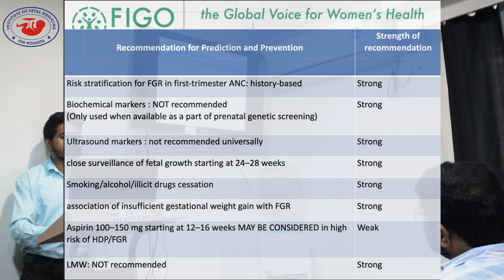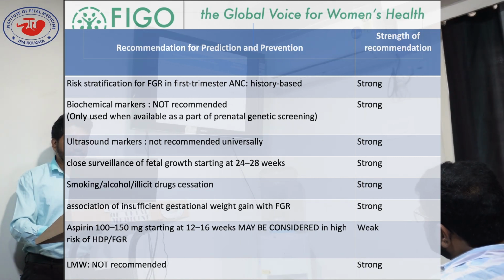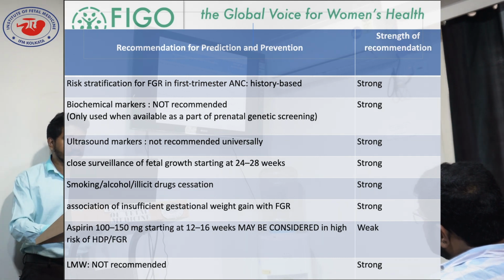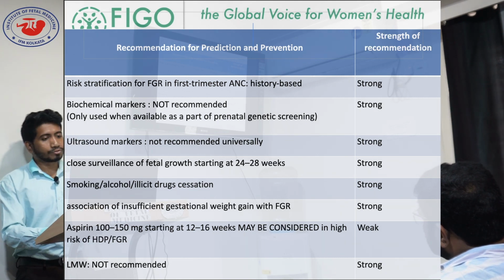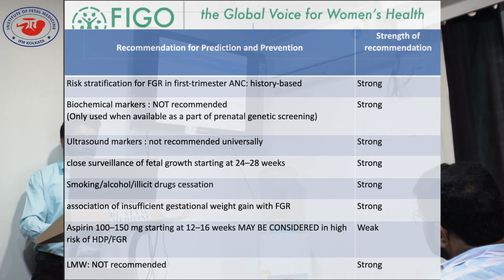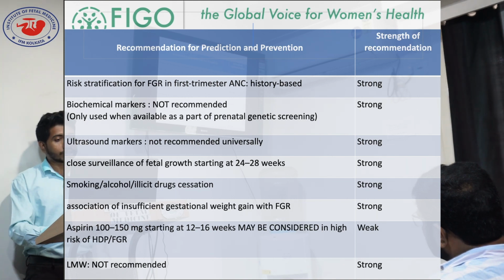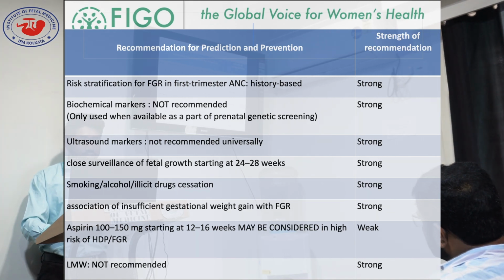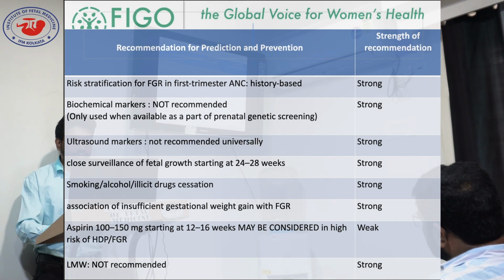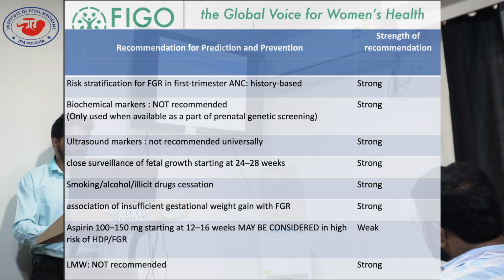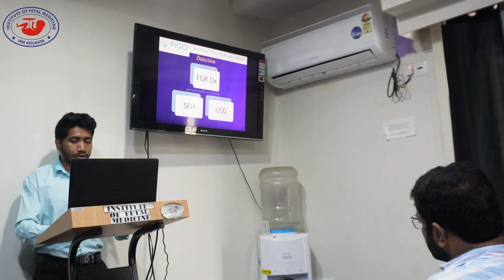Ultrasound markers not recommended universally. Close surveillance of fetal growth starting at 24 to 28 weeks is mandatory and indicated. Smoking, alcohol, illicit drugs cessation, we all know that. Association of insufficient gestational weight gain with FGR is a strong strength of recommendation. And aspirin 100 to 150, basically it's 150 milligrams, starting at 12 to 16 weeks may be considered in the high risk of HDP or FGR group. And LMWH, I've already told, not recommended.